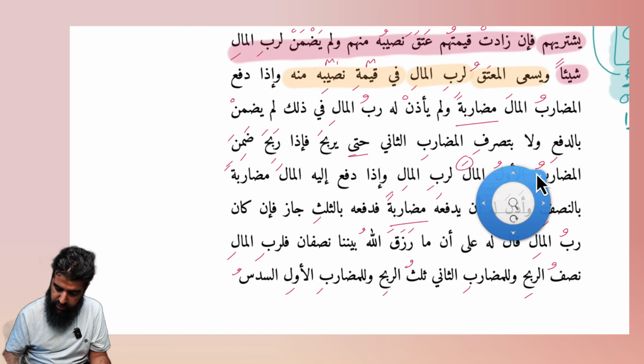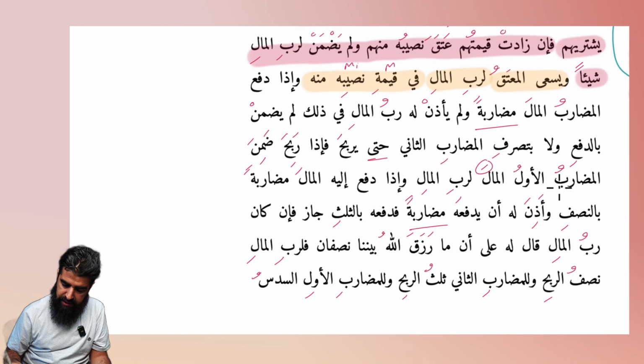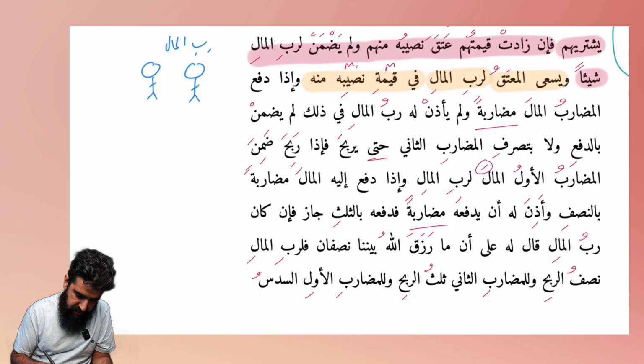Right? So this is the one I was talking about. It's long, so we'll do as much as we can here, and then next lesson we'll continue it. So this guy is the Rabbul Mal. Alright. He has given this guy, this is the Mudarib, so let's paint him a different color. This is the Mudarib, let's call him Mudarib number 1.